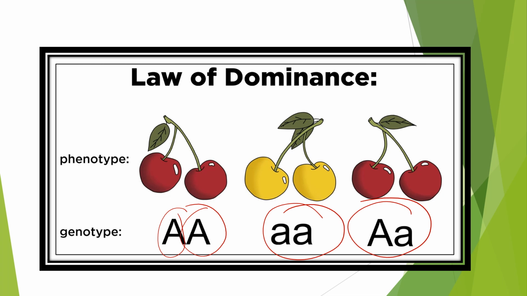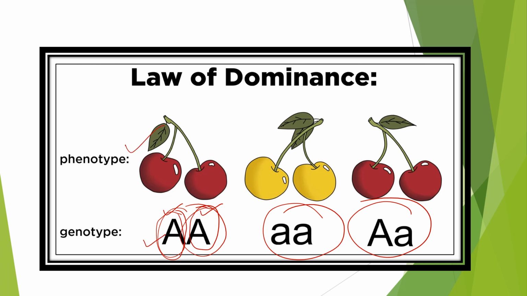Now in a dissimilar pair of factors, one member of the pair dominates the recessive. Here we can see that both the pairs are similar, so both are written as capital A. Both are dominant, so there is no question of dominating the other one. It's a pair having both the dominant alleles, so the phenotype will be dominant only.